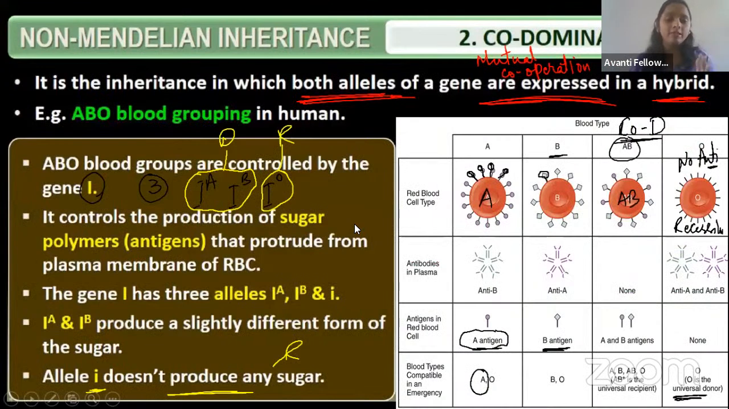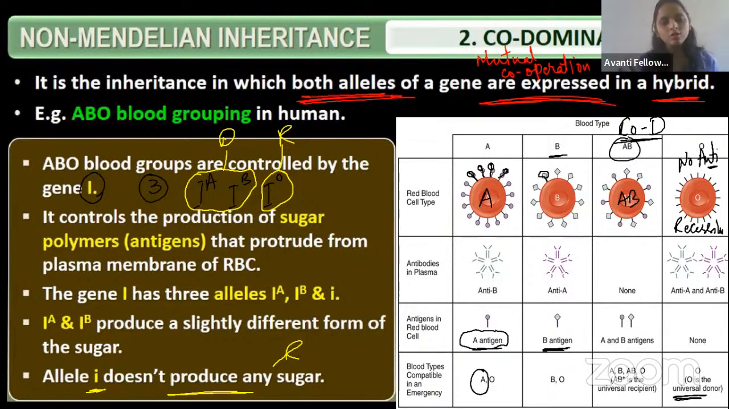Let us go to the next one, that is co-dominance. Co means what? We can call it a colleague. Colleague means where two persons are working together, we call it a co-worker. So what happens in co-dominance? Here there is no recessive allele or dominant allele. Both alleles will express together.